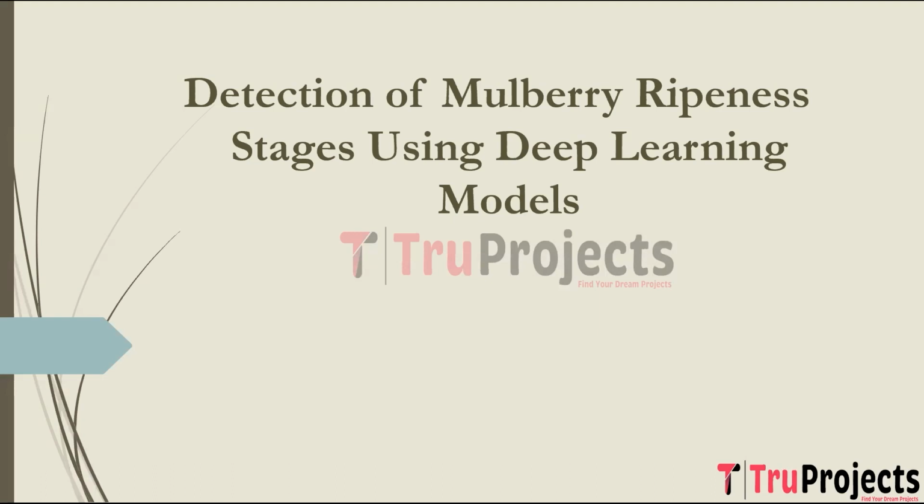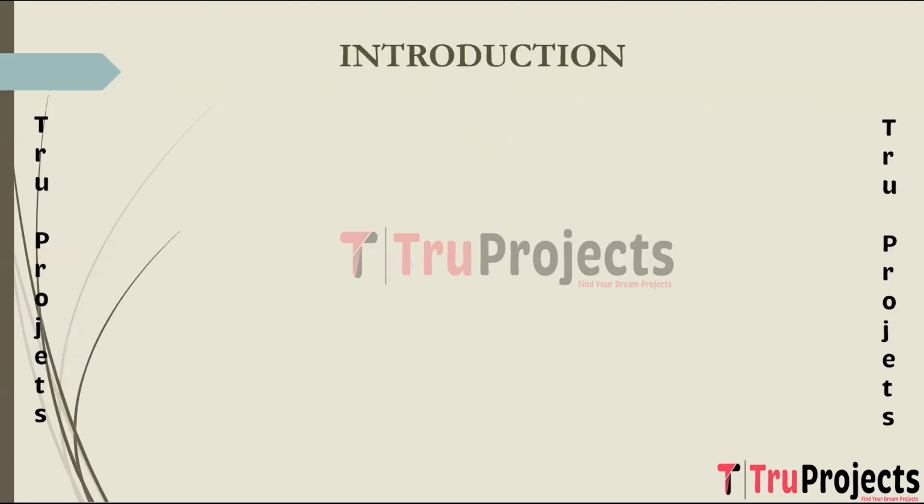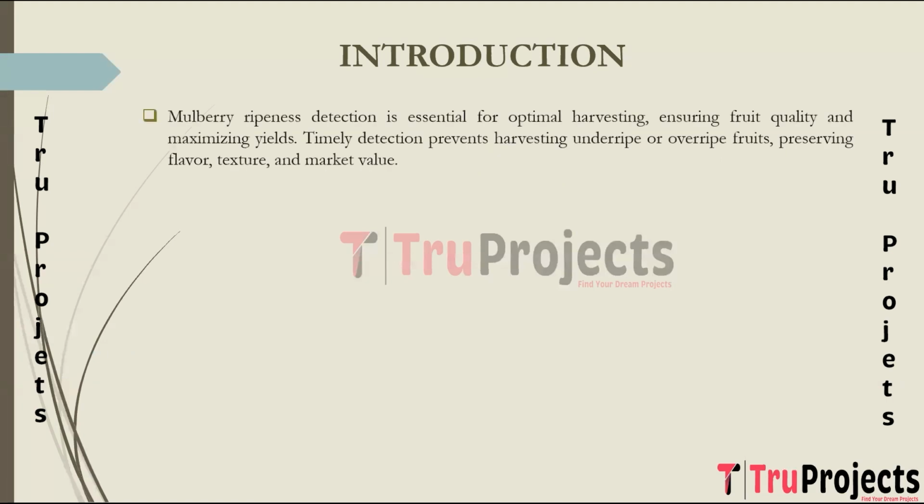In this video, we are going to explain about the project, which is detection of mulberry ripeness stages using deep learning models. Let us discuss what the project is about. Mulberry ripeness detection is crucial for optimizing harvesting times, ensuring fruit quality, and maximizing yields in mulberry farming. Timely detection helps in preventing overripe or underripe fruit harvesting, which can impact the flavor, texture, and overall market value